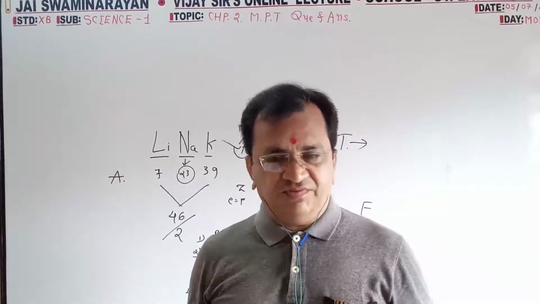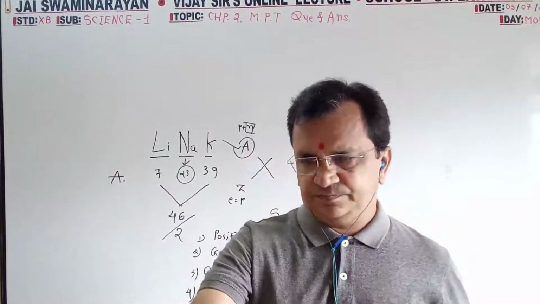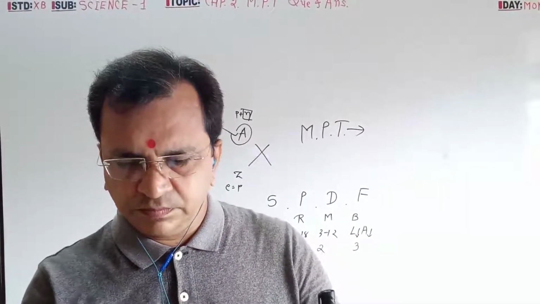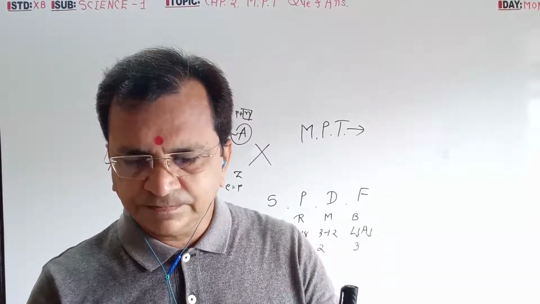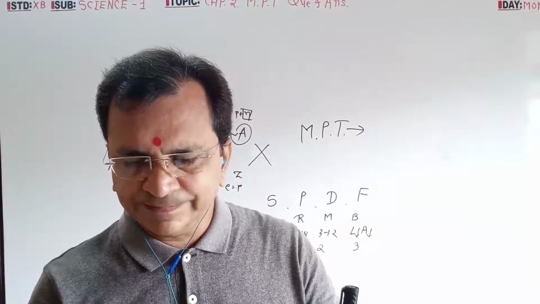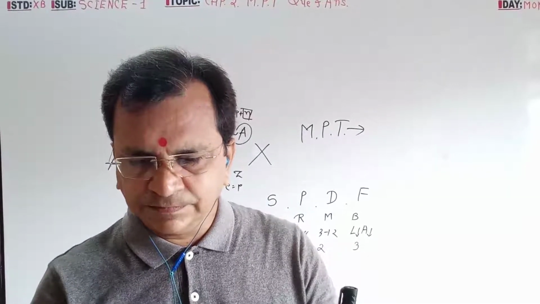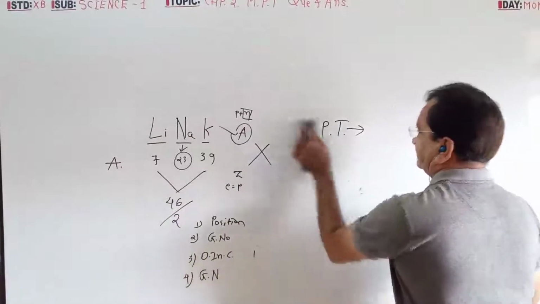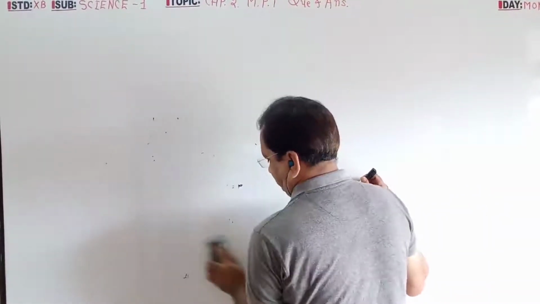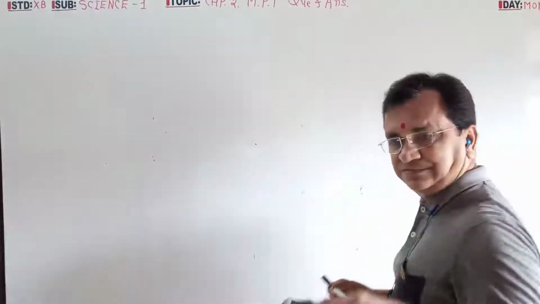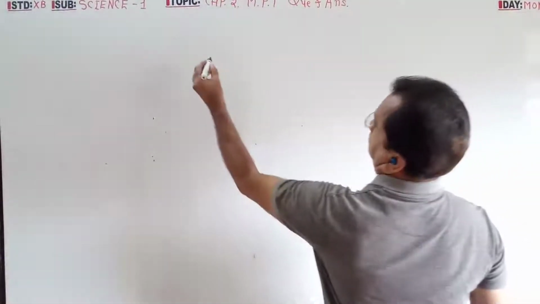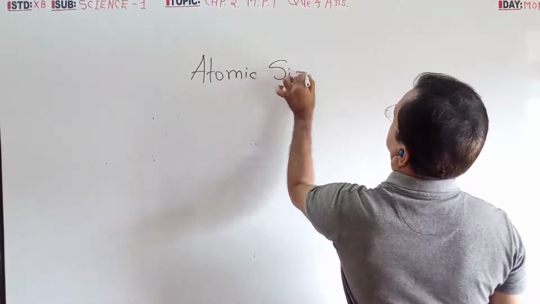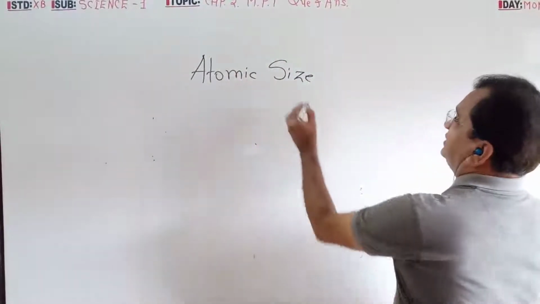Atomic size, this is very important. Size depends on radii.